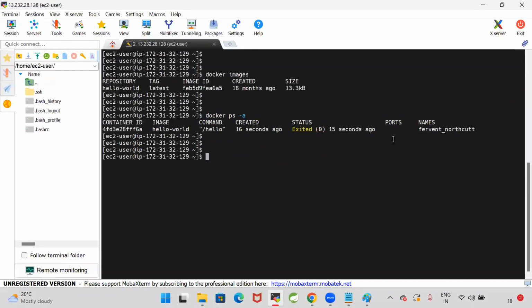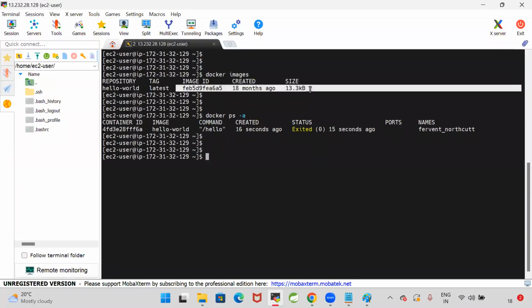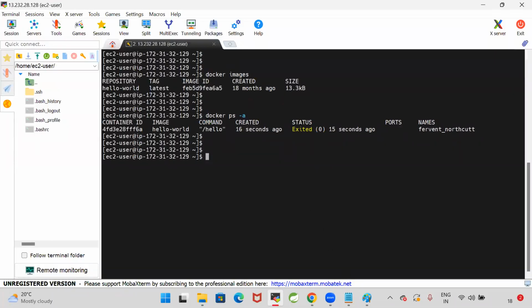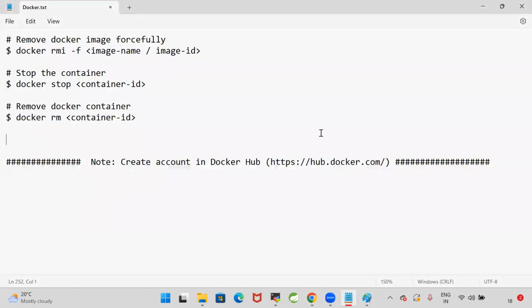Now what I want to do is remove all the stopped containers and unused images in the system. I want to remove all stopped containers, unused images, unused networks and all that stuff. I want to make everything clean. Remove stopped containers plus unused images plus unused Docker networks.